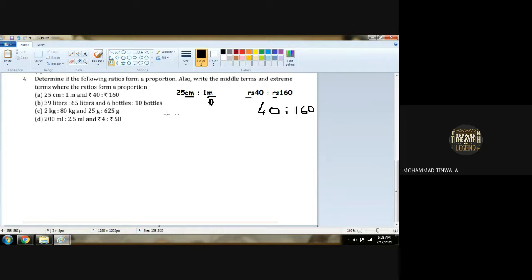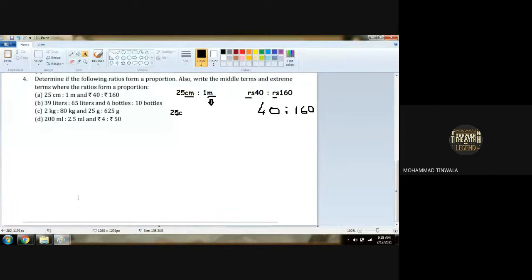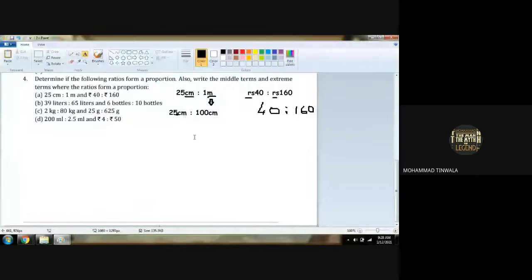So this meter has to be converted into centimeter. So it will be 25 centimeter is to 1 meter, which is equal to 100 centimeter. Am I correct? Now can I place this as 25 is to 100, because both have the same unit, centimeter. Understood or not? So 25 upon 100, and in this 40 upon 160. Got it, girls?